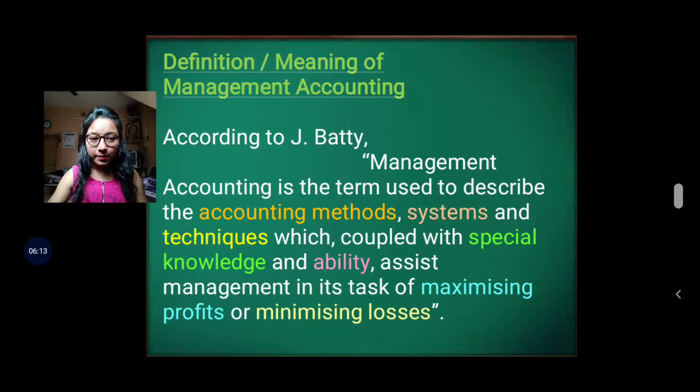To help the management in the task of maximizing profit or minimizing loss. We know that the task of management is what? To maximize profit and to minimize loss. So these accounting methods, systems, techniques are helpful to maximize profit or minimize loss, and this is possible when management accounting is implemented.